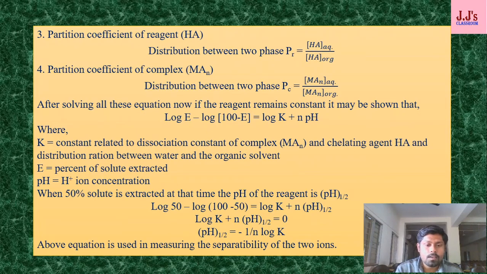That means for the metals present in the aqueous solution, if you want to know at which pH a metal is extracted, by utilizing this equation you can easily find out at which pH your two metal ions are separated out.